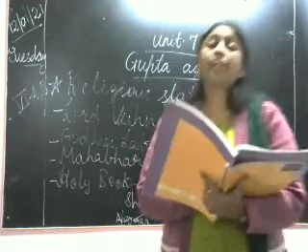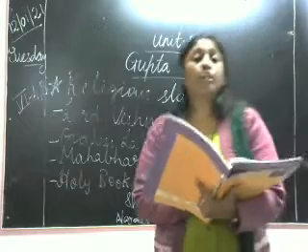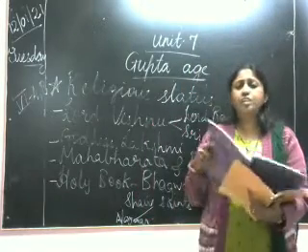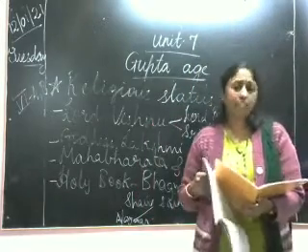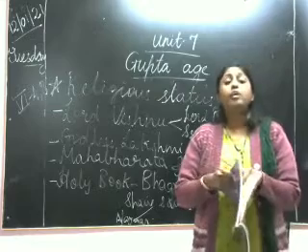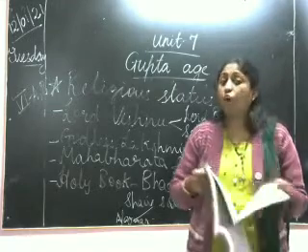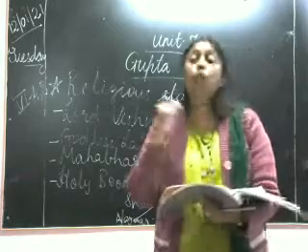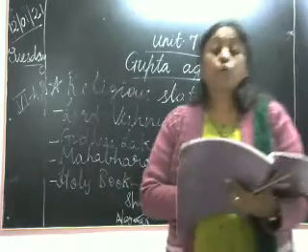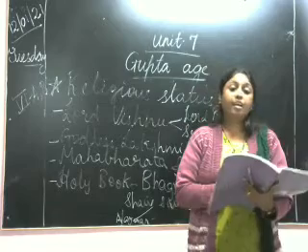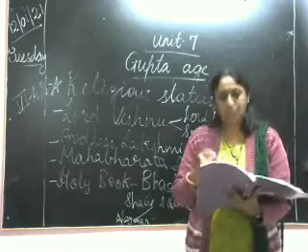Okay? Cultural conditions. Now, what are cultural conditions? I'll just give you the main points in cultural conditions, how it came up and what all things were included. So, new languages came up.